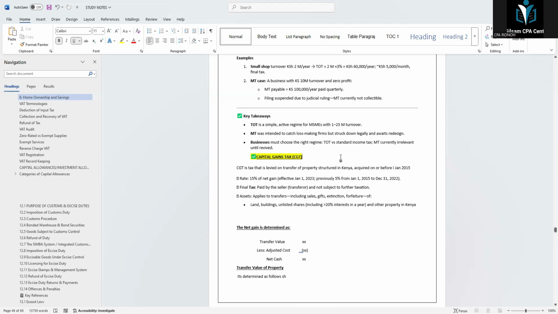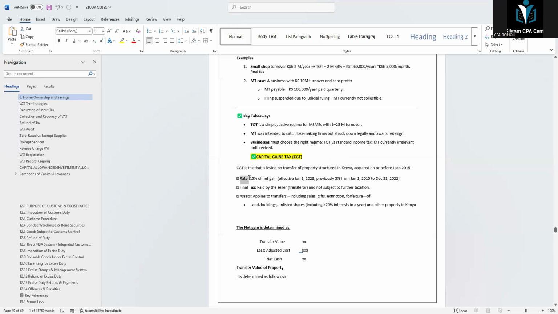Capital gains tax, CGT. So for CGT, you say CGT is a tax that is levied on a transfer of property situated in Kenya, acquired on or before 1st January 2015. So we have the tax rate.